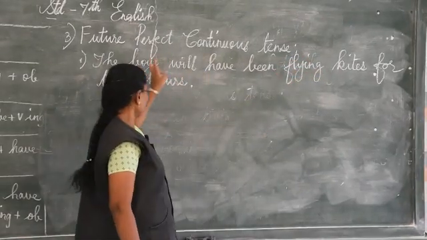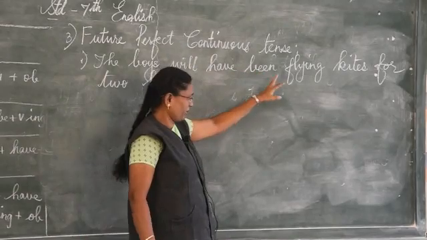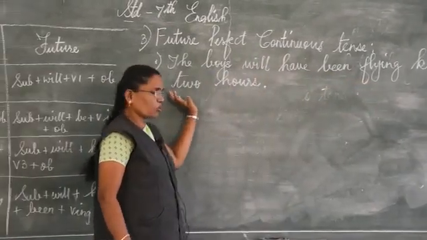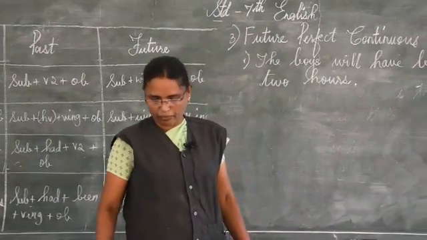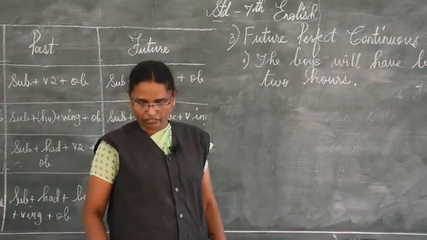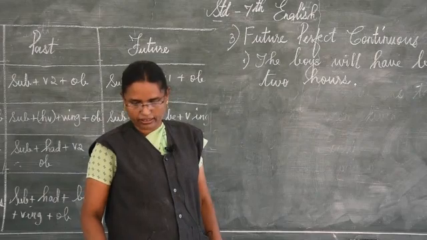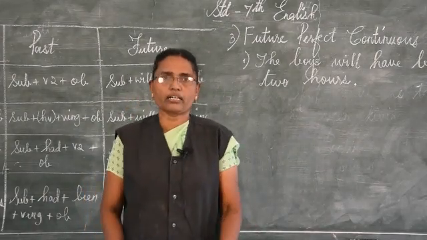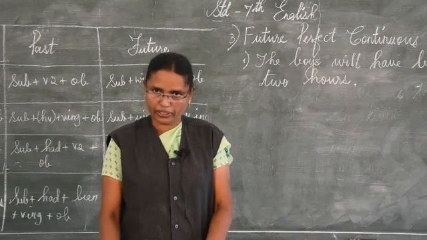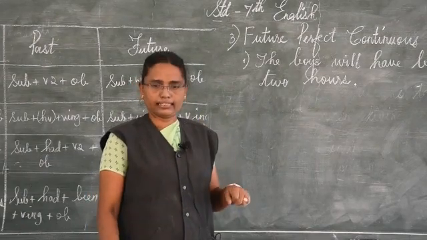So, the boys will have been flying kites for 2 hours. There is another sentence also: by next February, I will be completing 25 years of government service. So, in this way, you can figure out or frame many sentences.